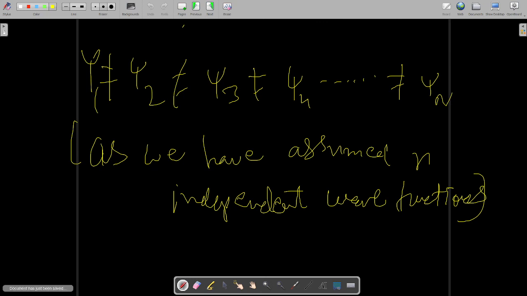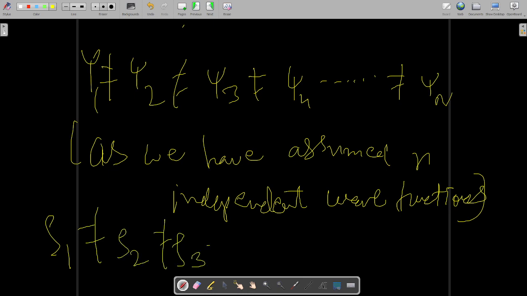Each other's value will not come after multiplying or dividing by a constant. So that's why these are independent wave functions, and so these are not equal. So clearly, by this also, rho 1 will not be equal to rho 2, will not be equal to rho 3, and so on, and will not be equal to rho n.